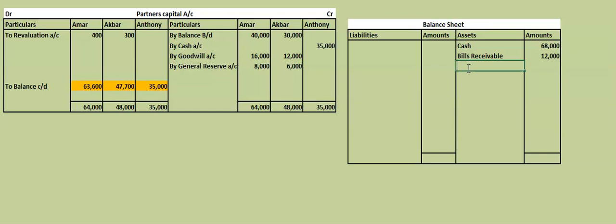What is the change in debtors? Debtors is given how much? If you see debtors, it is given 28,000. From this, you have to subtract what? Less RBD.